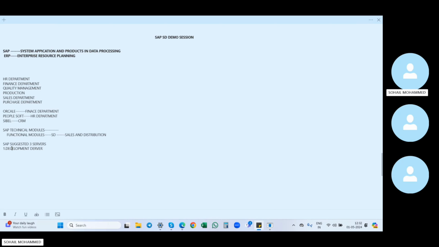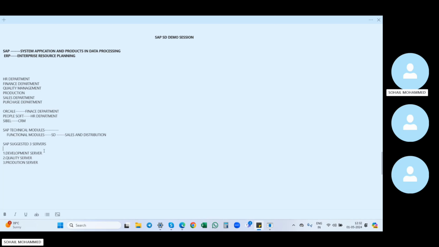Development server. Next we need to install the quality server. And the next one we need to install is the production server. These servers must be installed if you want to implement SAP in your systems. So you need to install these three servers: development server, quality server, and production server. What the development, quality and production servers are, we'll see now.